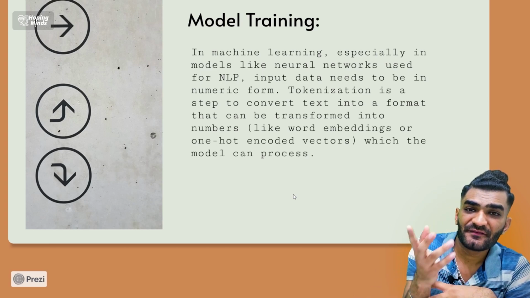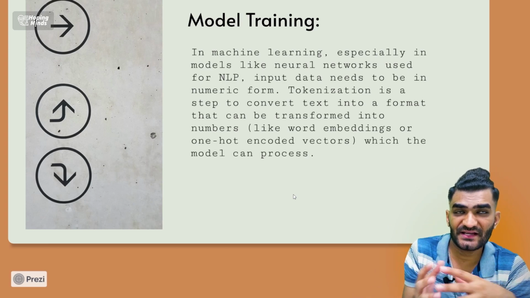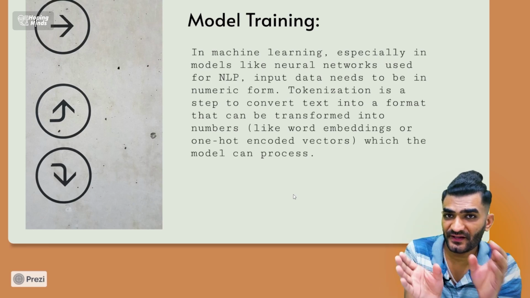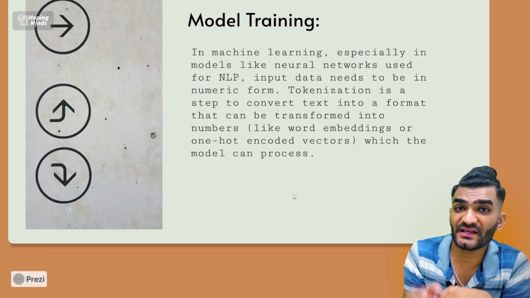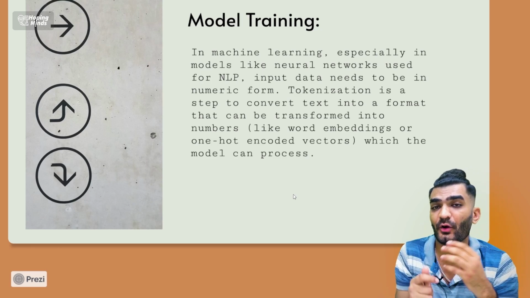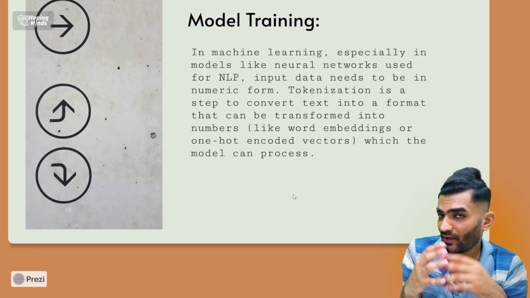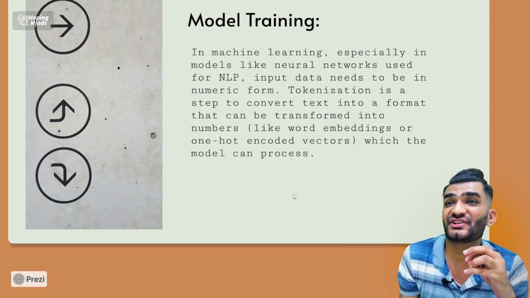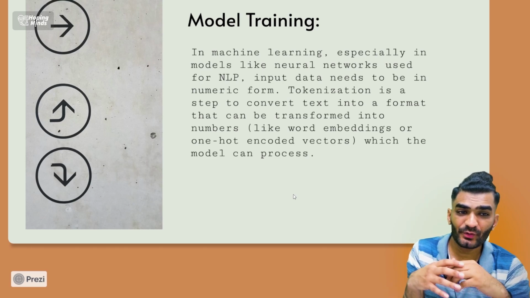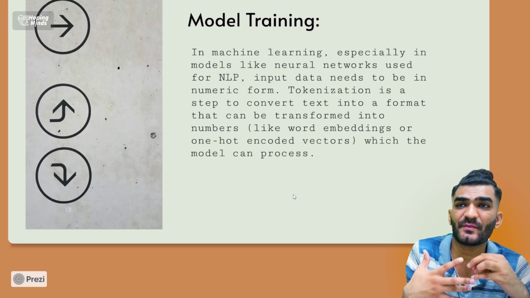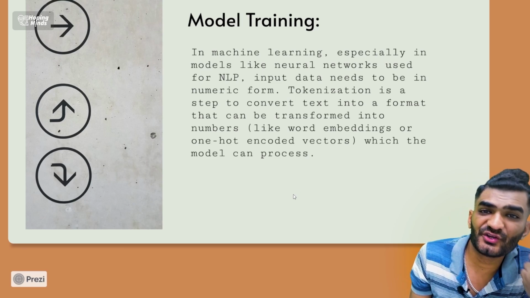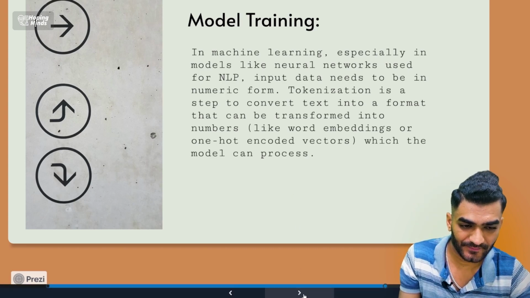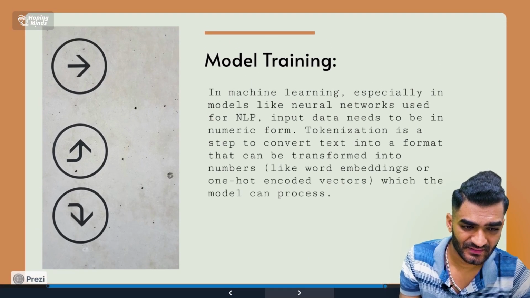We will first break down the word into different subword tokens, and then each token will be allotted a numeric value according to the ASCII code or whatever it is, and then that value is fed to the machine, right? Because as we know, neural networks only understand numeric data. So we have to give the numeric data, and tokenization helps in that. Okay, this is clear, I guess, right?